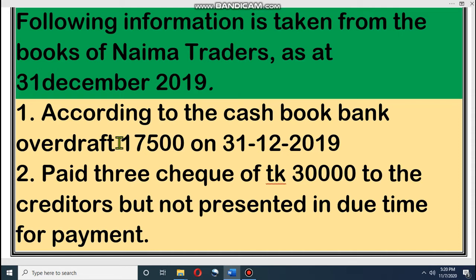Dear student, look here, according to the cash book bank overdraft. If anyone debited any transaction, that will be added. If any party, that means cash book or bank, credited any transaction, that will be subtracted. Dear student, again I am telling you, if debited by any of the parties, cash book or bank, it will be added. If credited by any of the parties, then it will be subtracted.